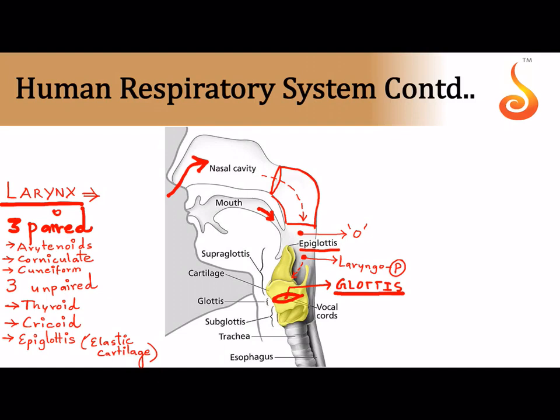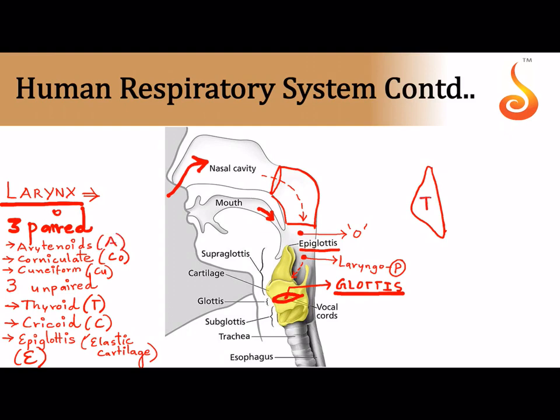So I will show a simple representation here of your larynx. So if this is the front of your larynx, there is a cartilage which has a bulge on it. Now this is the thyroid cartilage. So let me give it symbols. For thyroid I will write T, for cricoid I will write C, for epiglottis I will write E, for cuneiform I will write Cu, for corniculate I will write CO, for arytenoid I will write A.